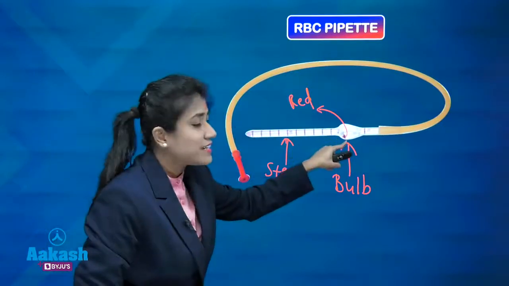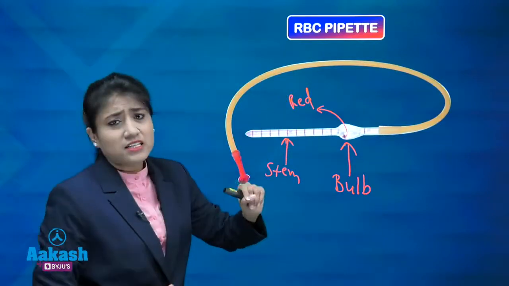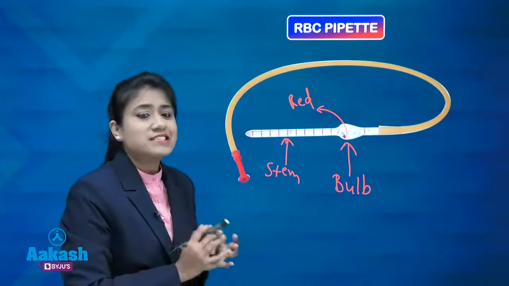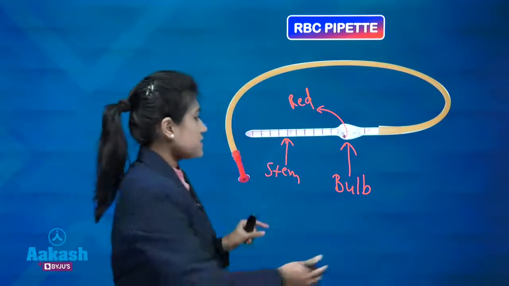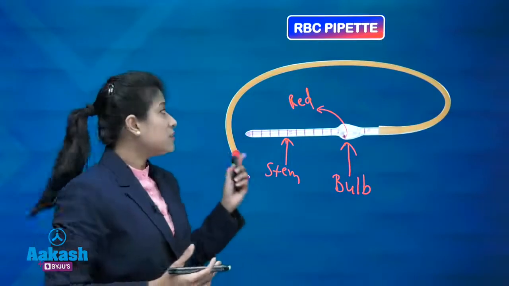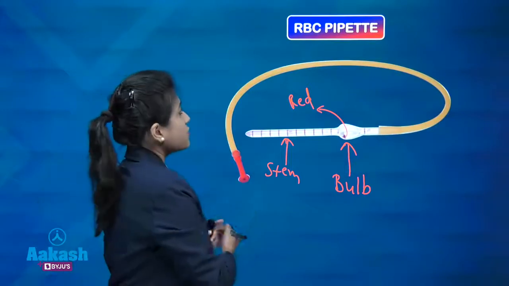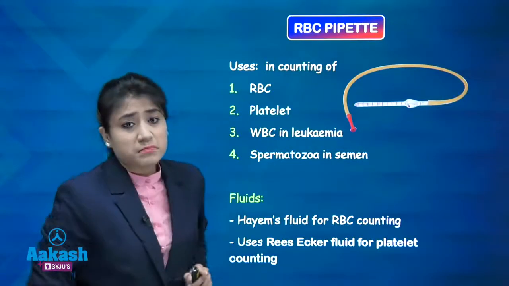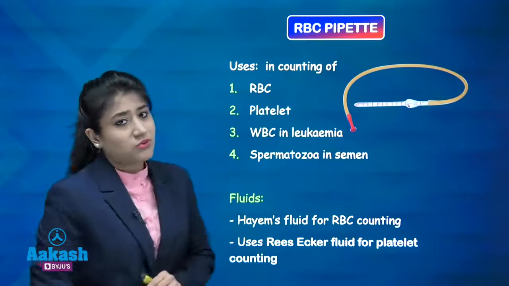If bead is white in color, then it's WBC pipette. And what is the function of this red color bead? This bead is for mixing the blood and the fluid. Okay, so this bulb is there, stem is there, then this is your rubber tube, and this is your mouthpiece. So these are parts of the RBC pipette. Okay, and remember that this RBC pipette is used in counting of a lot of blood cells.